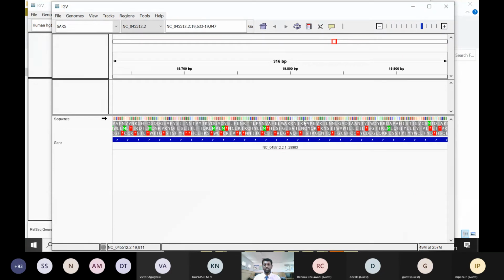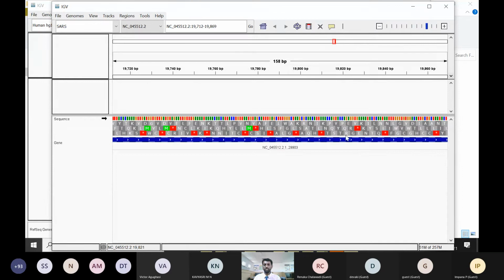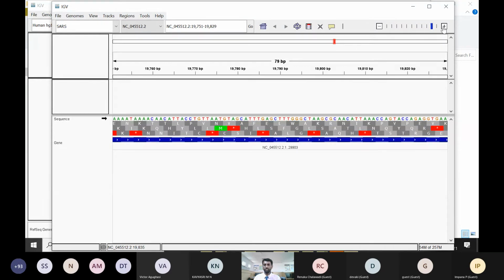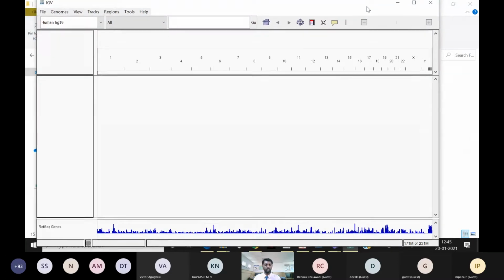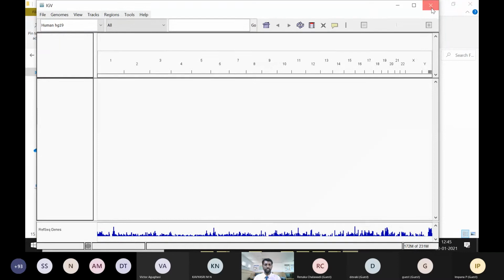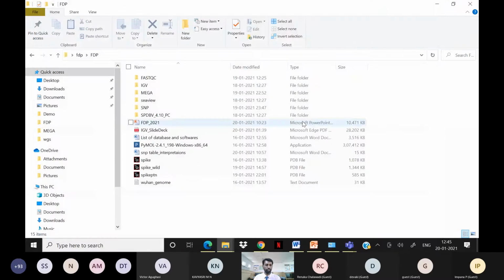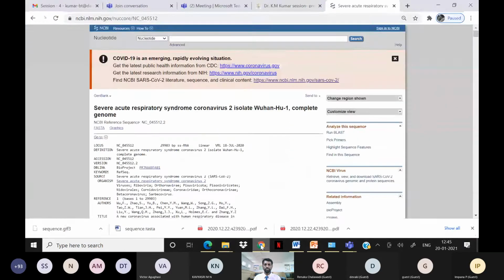Still, if you zoom in, you can see the nucleotide sequences and the protein sequences of the particular spike proteins. Okay, and this is how you can identify the regions here. We can also check how many proteins are there in this particular genome, and all this information we can get in the IGB tool. Still, a few more analyses can be done here, but I wanted to talk more about mutation, so I'll move on to the mutation side. Also, how to identify the spike protein here directly.